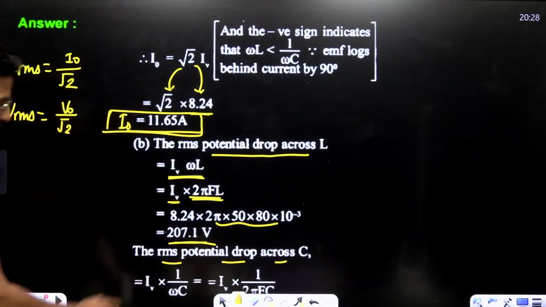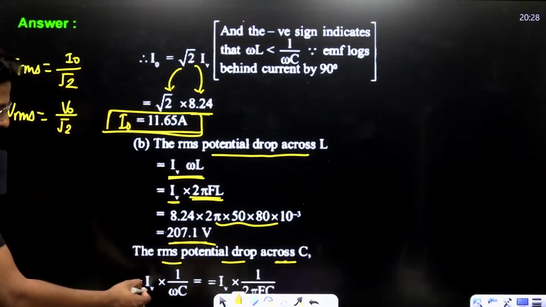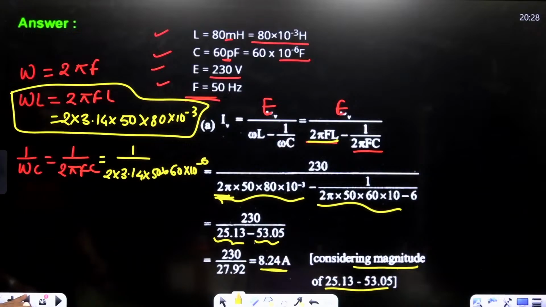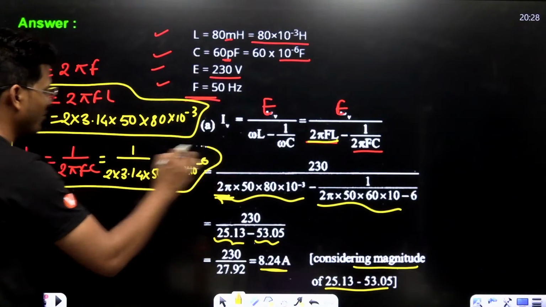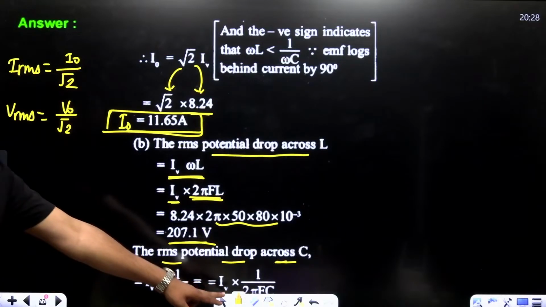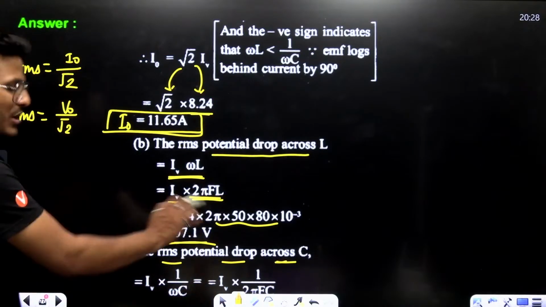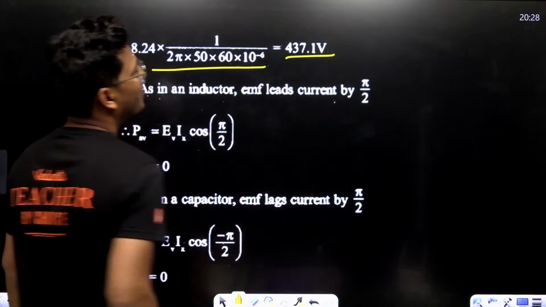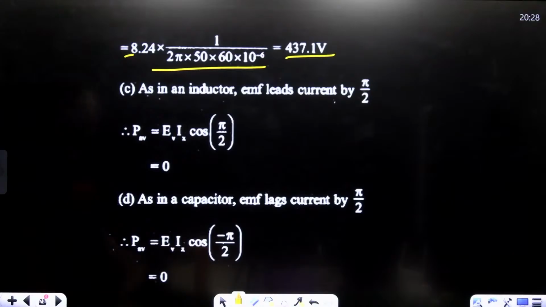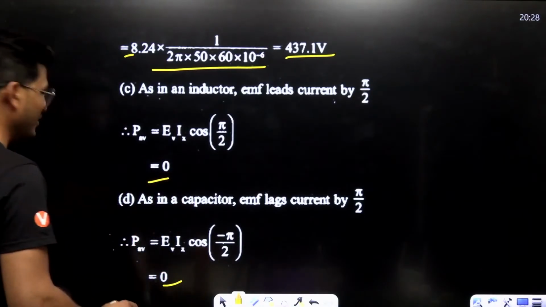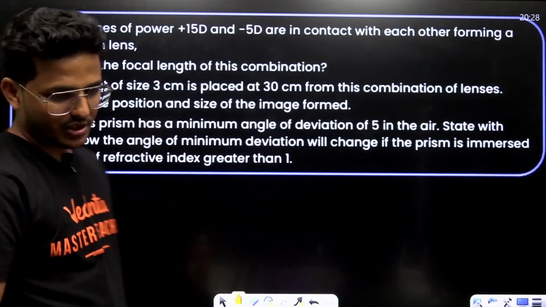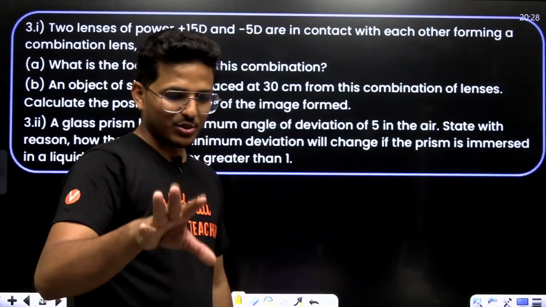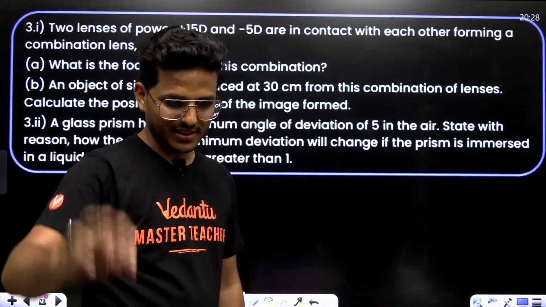The RMS potential drop across the capacitor is IRMS into 1 upon omega C. Again, this value you may use directly here also, right? With IRMS 8.24, that is 437.1. As you know, power loss in each element is 0, and overall power loss is also 0. Calculation is at your own end, right? Okay.